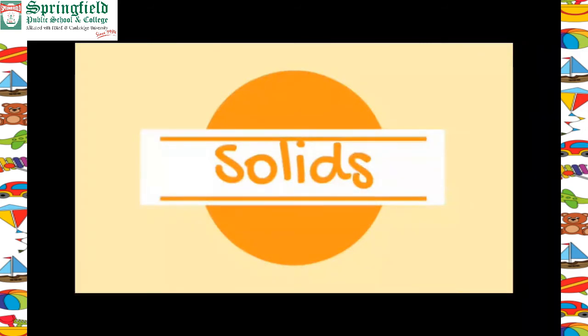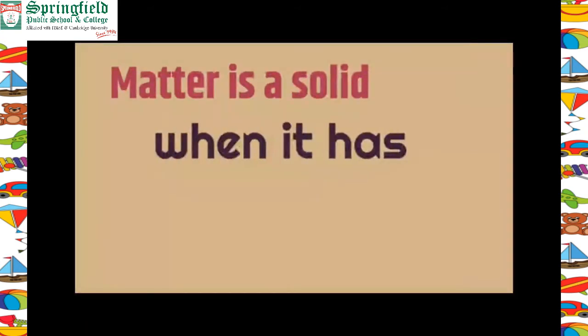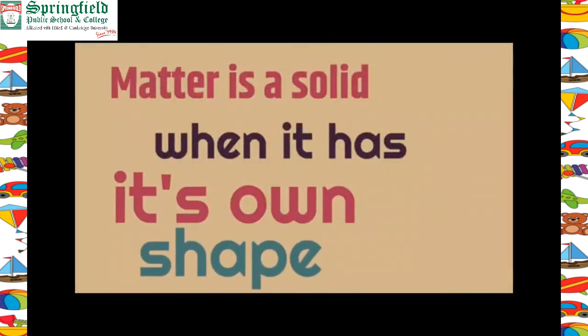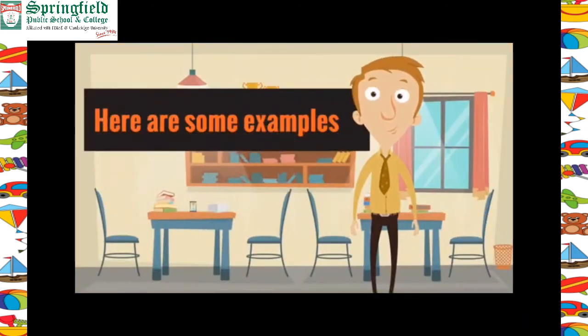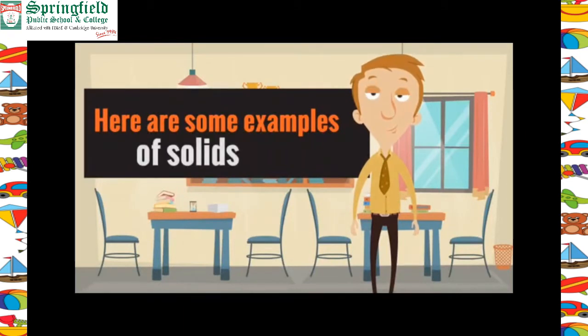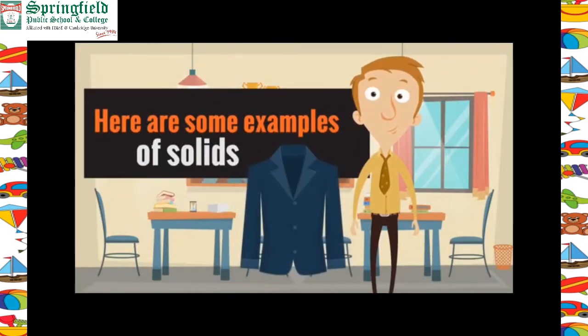We're going to start with solids. Matter is a solid when it has its own shape. Let's show you. So here are some examples of solids. Remember, matter is a solid when it has its own shape. Here is a coat. A coat is an example of a solid. It has its own shape. It's an interesting shape. It's the shape of a coat, but it has its own shape. It's a solid.